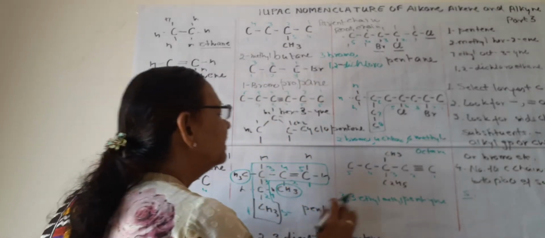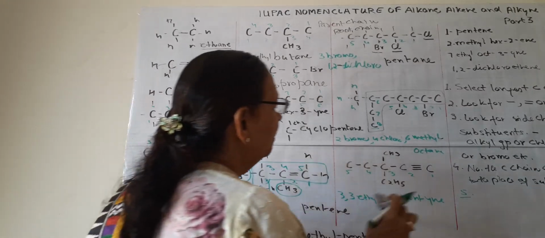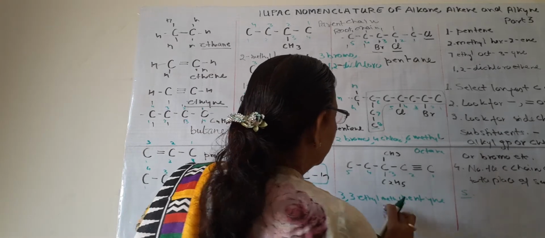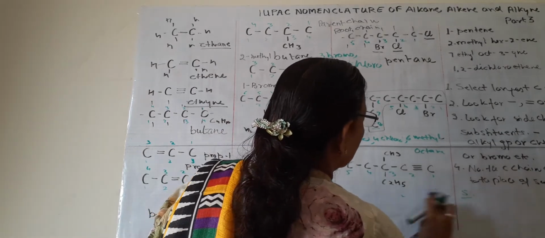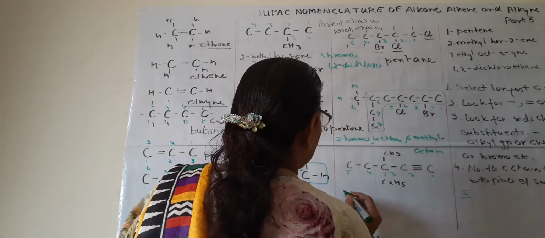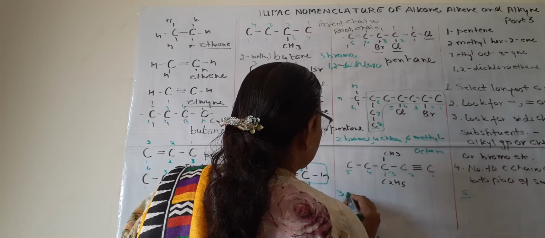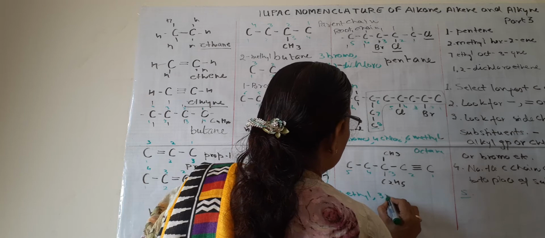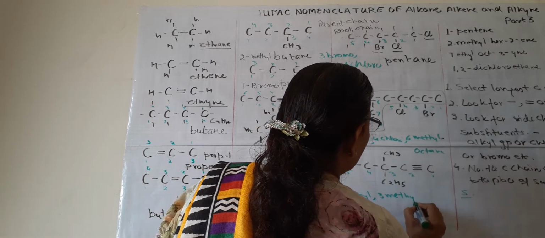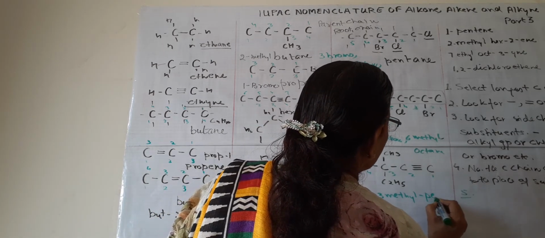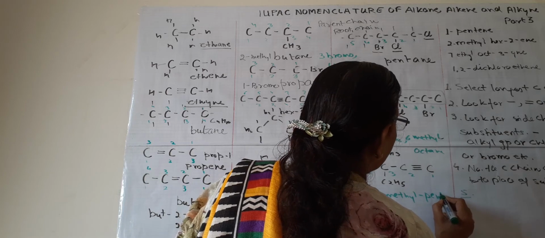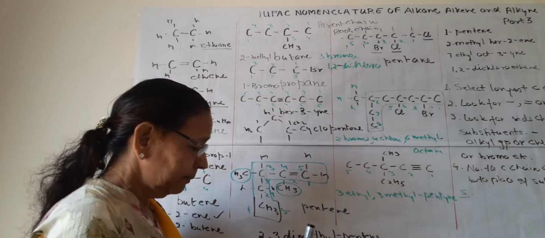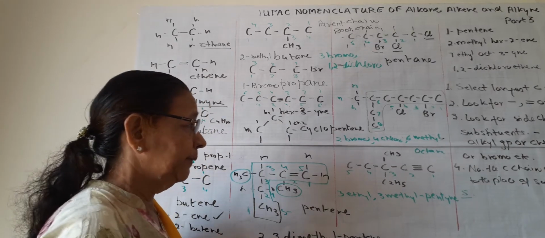We should write 3 ethyl, 3 methyl, pentyne. So this is the name of this compound.